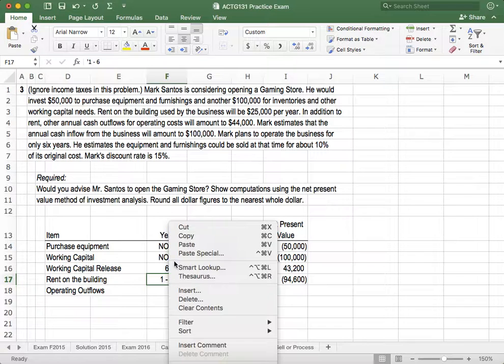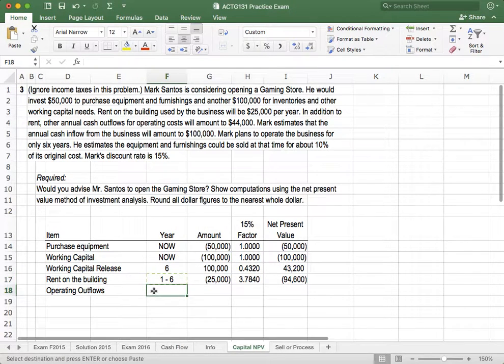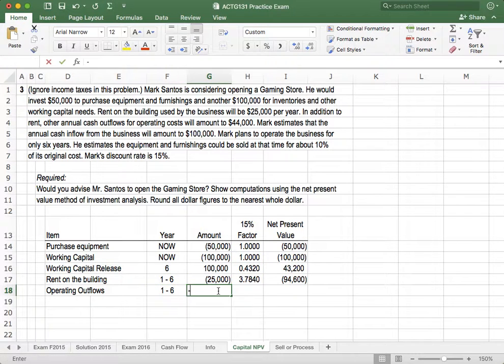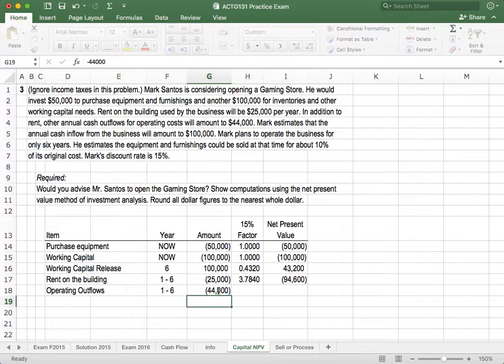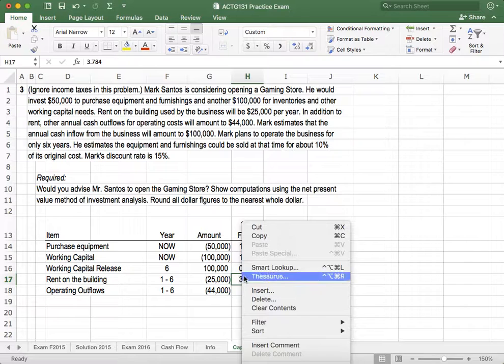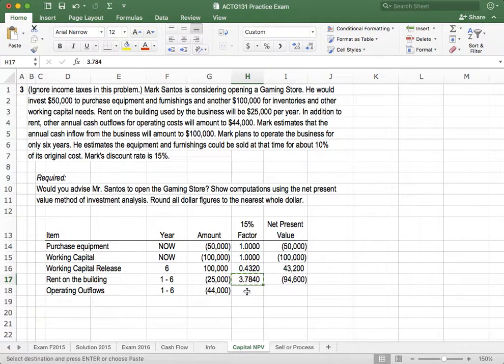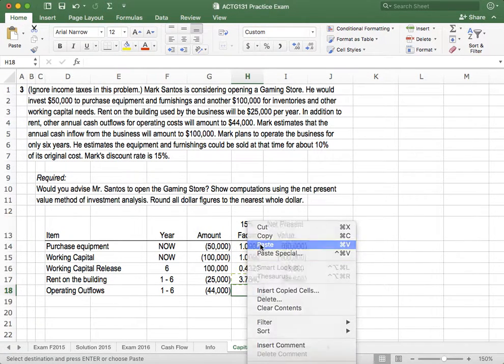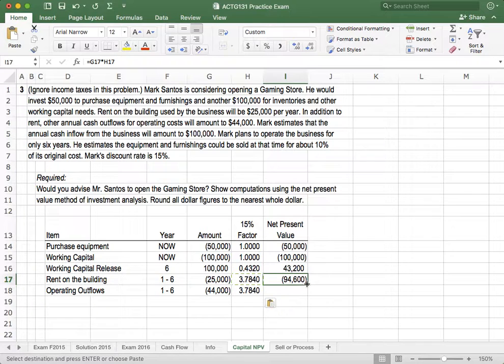And it's the same period of time. And this is $44,000. It's going to be the same factor because, again, it's an annuity. And there we go. So this is the present value of $44,000 being paid at the end of 1 year, 2 year, 3 year, 4 year.